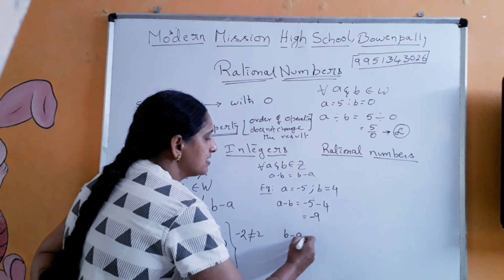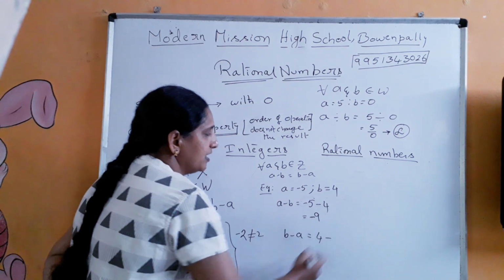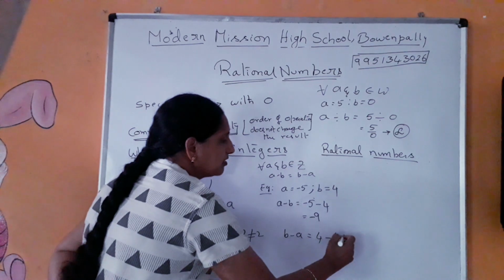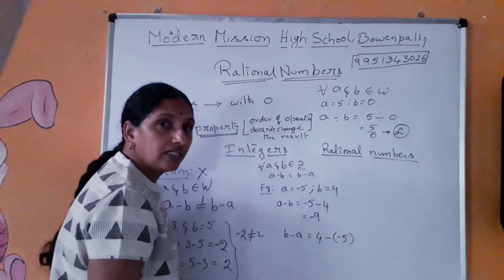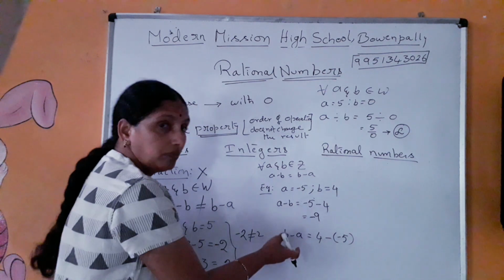Now b minus a is equal to, what is b? 4 minus, what is a's value? Minus 5. So within brackets, minus 5.